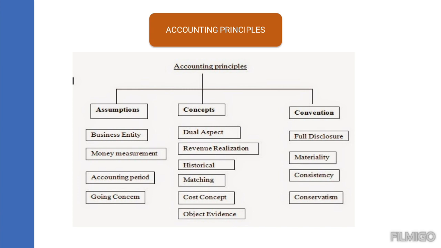Continuity will be there in the accounts, maintained day after day, weekly, monthly, and yearly. Conservatism is also an important convention. So whatever golden rules we are following, they have their own limits in the preparation of the accounts.